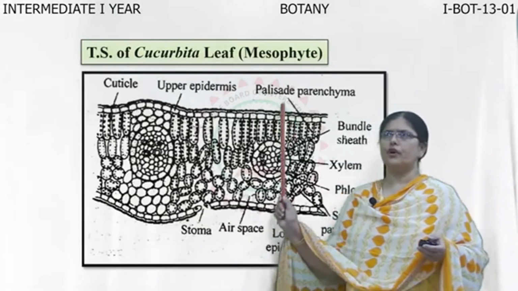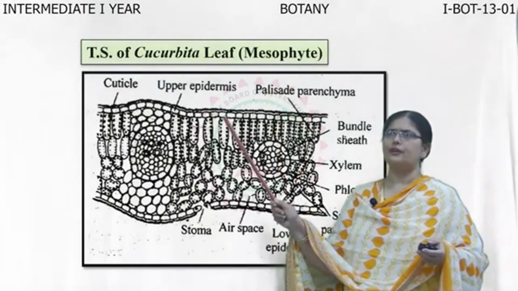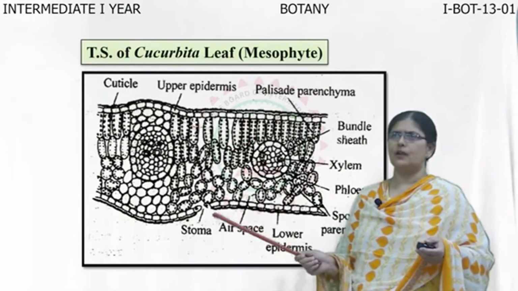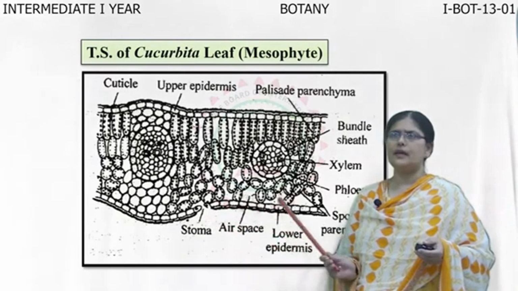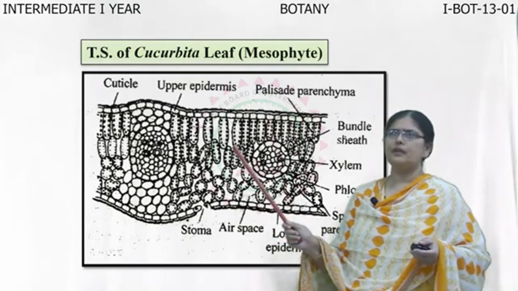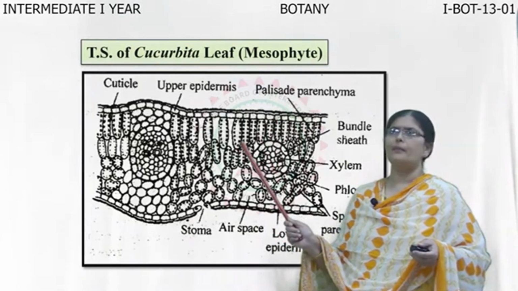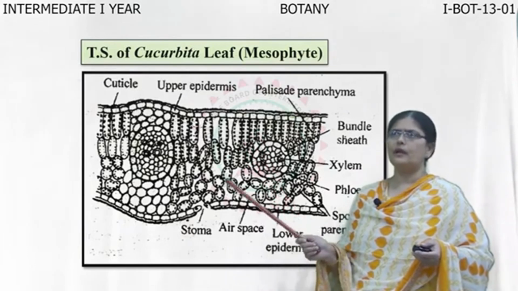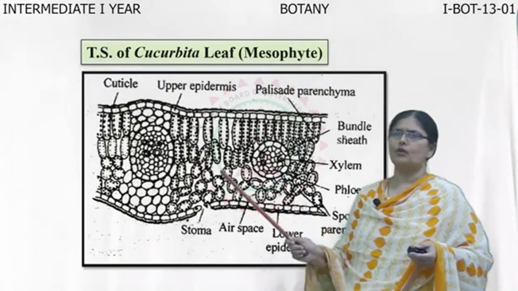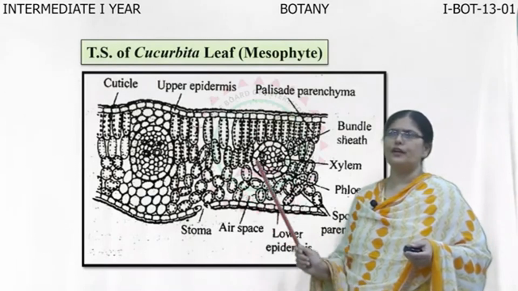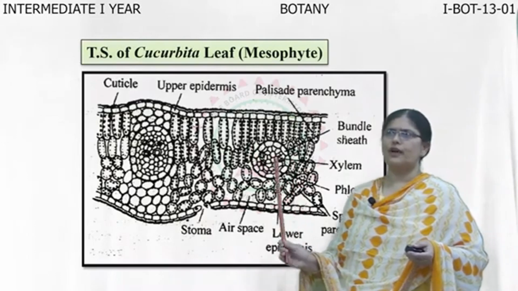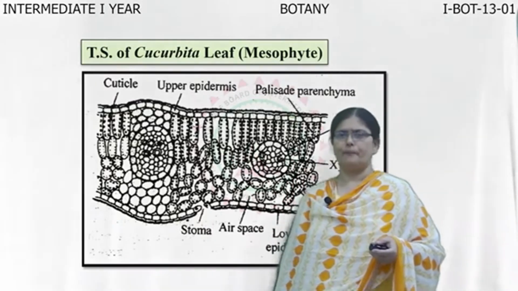Here is a cucurbit leaf, which is a mesophyte. You can see the leaf is very well adapted to the mesophytic conditions. It has both upper epidermis as well as lower epidermis, and the lower epidermis is inundated with stomatal pores and it has a thick cuticle. Below the upper epidermis, you have the palisade parenchyma abundant with chloroplasts, and below the palisade parenchyma is the spongy parenchyma, and this whole tissue together is called the mesophyll tissue of the leaf. Inside this mesophyll tissue, we find the presence of vascular bundles in the form of xylem and phloem.